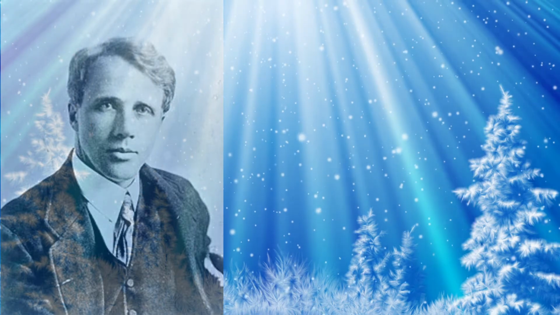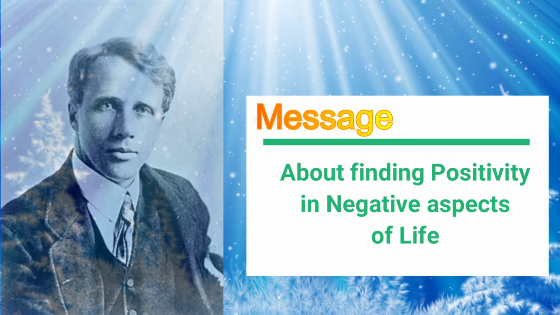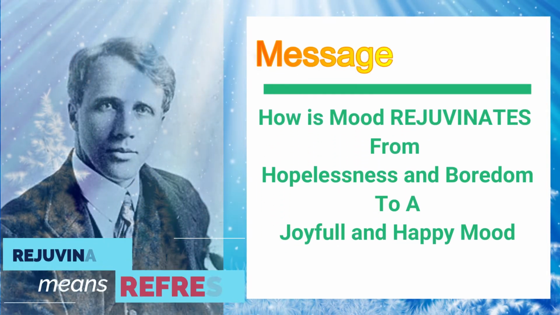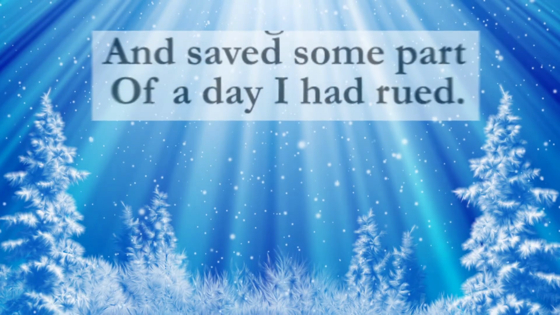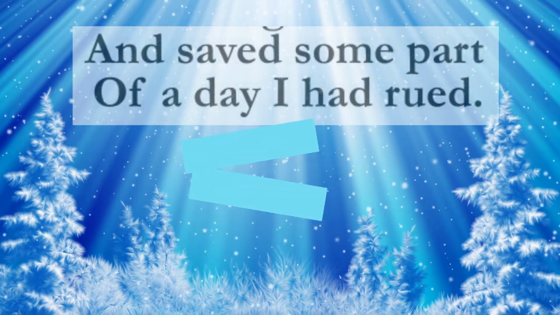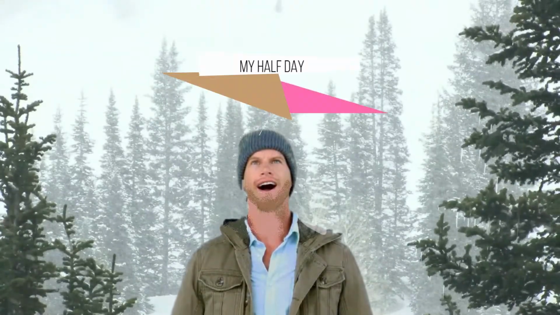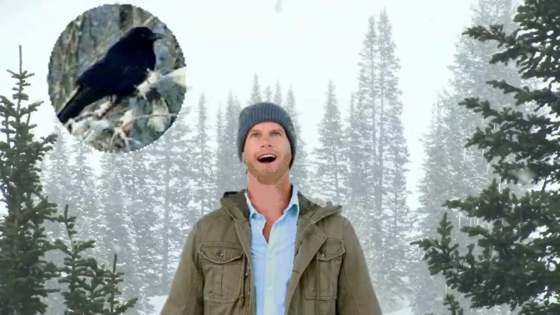Thus, the poet Robert Frost wants to give message to the readers about finding positivity in negative things. He tells us how his mood rejuvenates from hopelessness and boredom to a joyful and happy mood, which is clearly mentioned in the last two lines of his poem. And save some part of a day I had rued. Rued means held in regret. He ends the poem with the line that the falling of the dust of snow had delighted his mind, and the half of the day that was about to get wasted was saved by the crow and the hemlock tree.